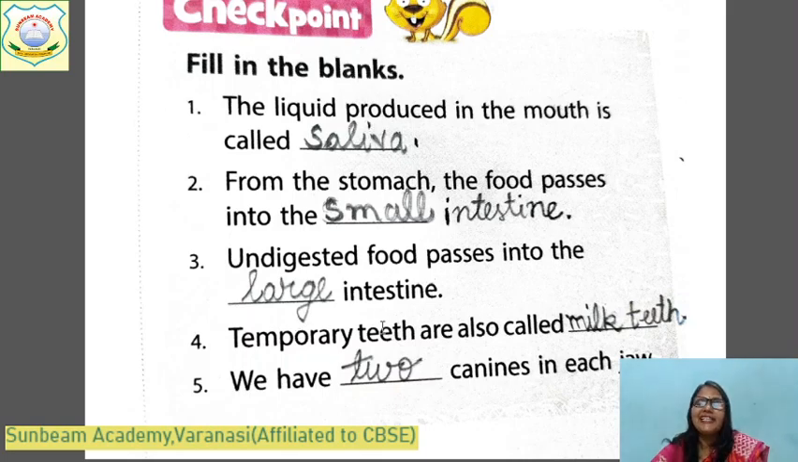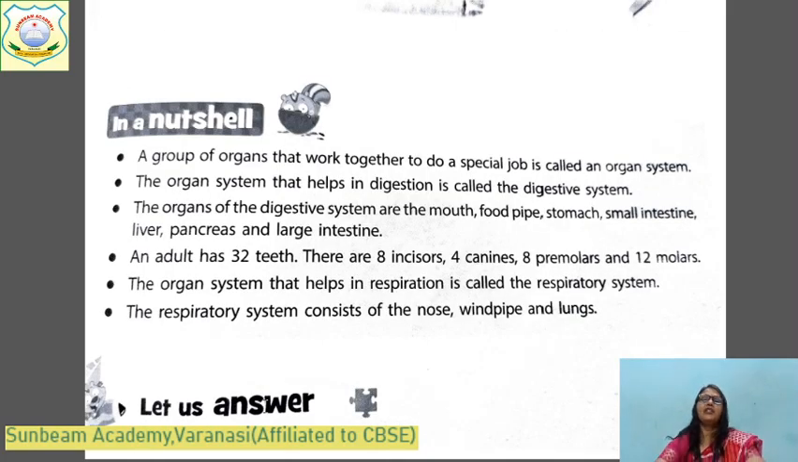And temporary teeth are also called the milk teeth. Okay, what are the temporary teeth? These are called milk teeth. And we have 2 canines in each jaw. If these come in an exam, I think you all will be able to answer this. Come to the another. In very short, we will read the lesson.